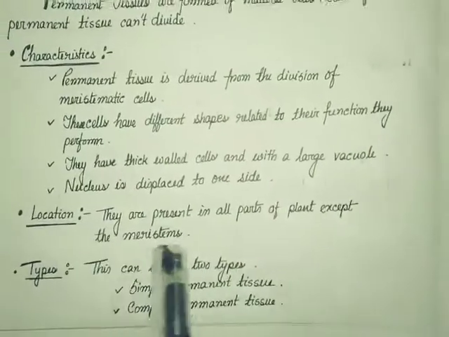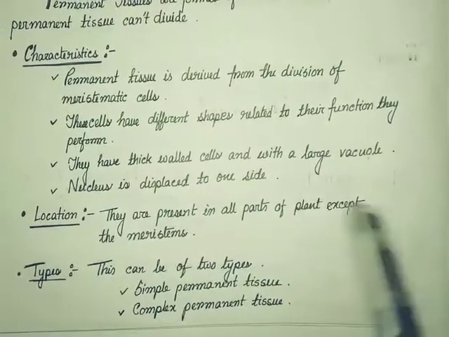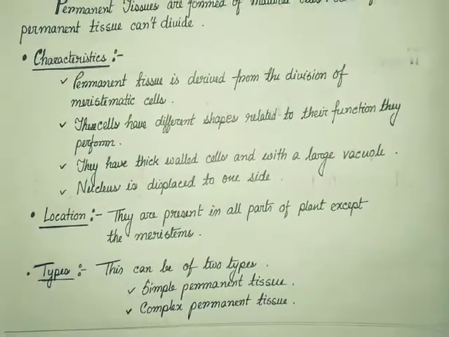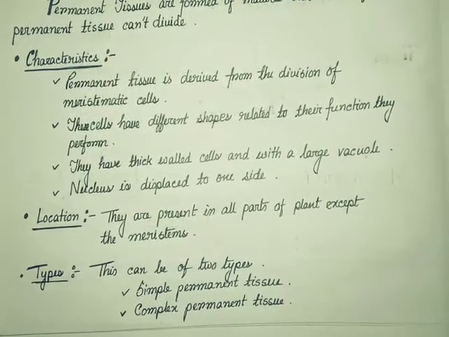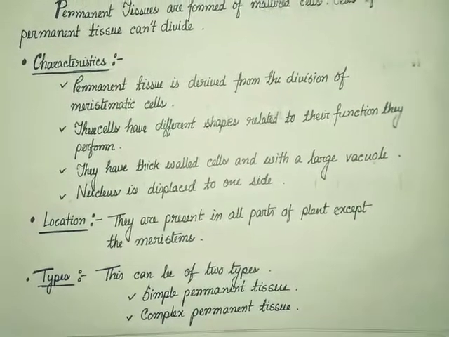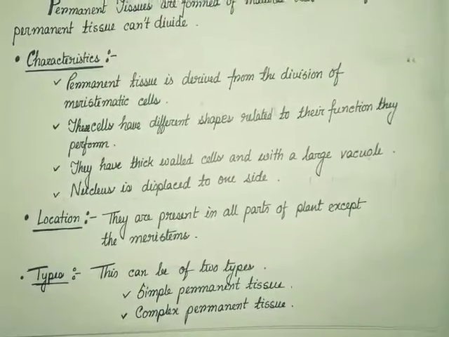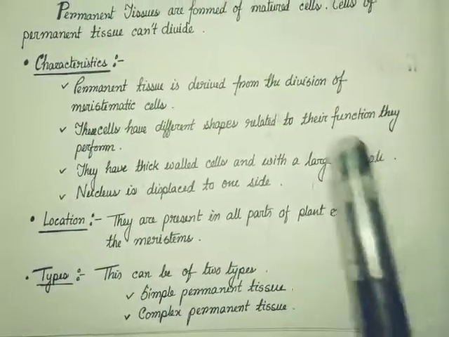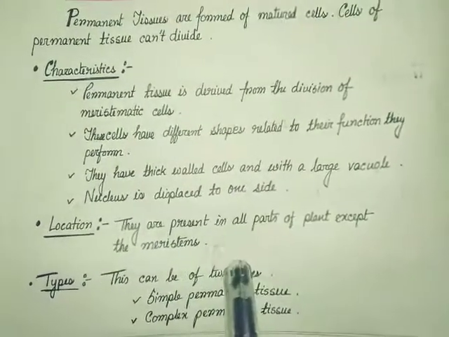Location: they are present in all parts of the plant except the meristems. Means in the plants, in the growing portions, the meristematic tissues are there, and except those portions, in the other parts, the permanent tissues are present.